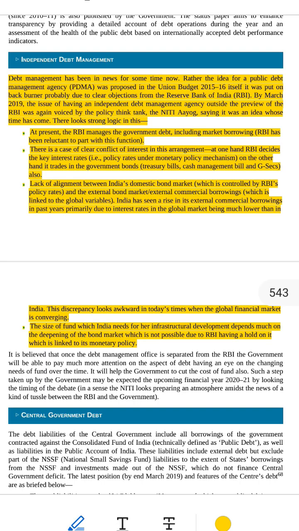What is debt? Let's start at the root. Debt means borrowing money that you will pay back later, usually with interest. Example, if you ask your friend for 100 to buy a toy and you promise to return 110 after 10 days, that 100 is your debt.